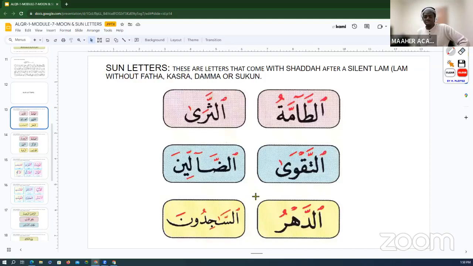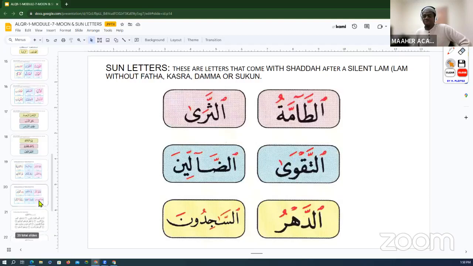And all letters that come after lam al-shamsiyya are called the sun letters. Something you will see in the sun letters is that all of them have a shadda. It's because of the idgham that comes in there. And so all the letters that come after the lam shamsiyya have shadda, and you're going to have to be observant of that. Let's do one reading of an ayah and then end the class.